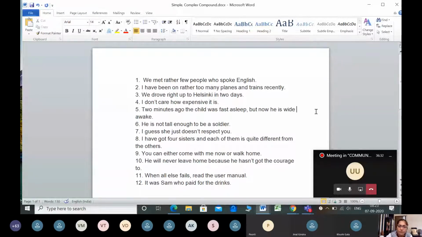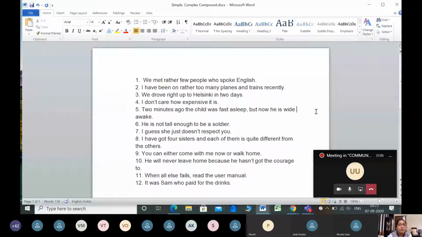We met rather few people who spoke English. If you want to know how to identify whether it is a simple, complex or compound sentence, I have one tip for you. You can first identify how many verbs are there. When you know the number of verbs, it will be easy for you to understand. Because if only one verb is there, then you know it has to be a main clause and a simple sentence.